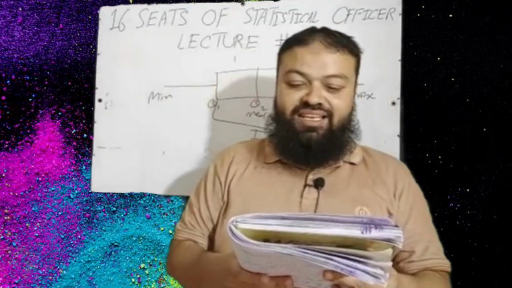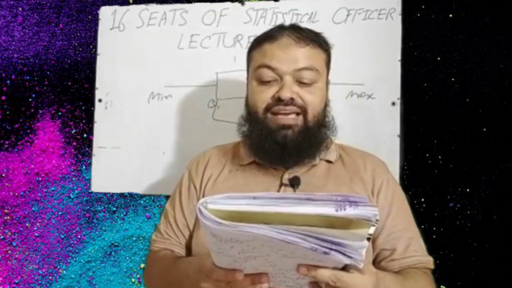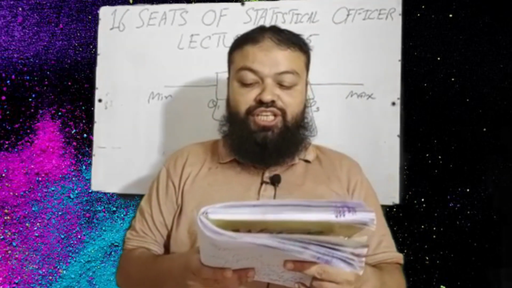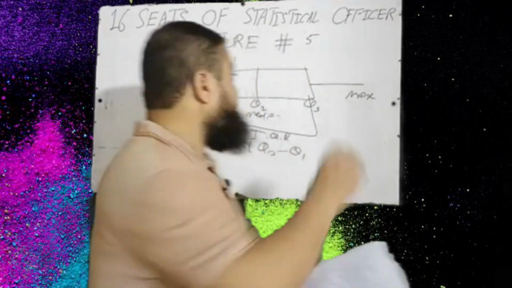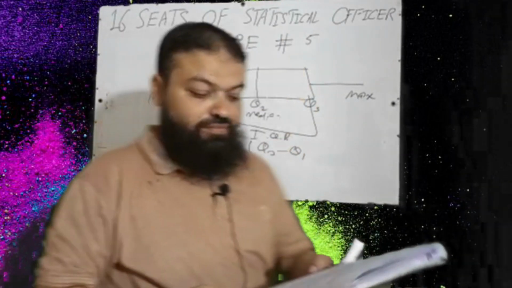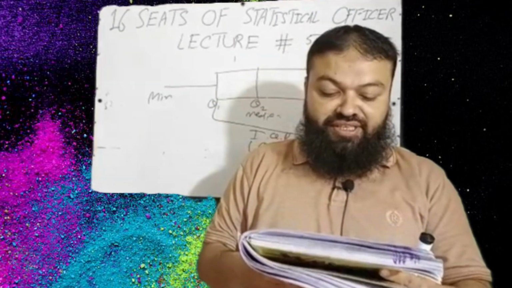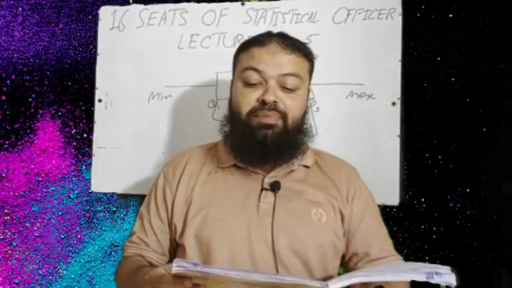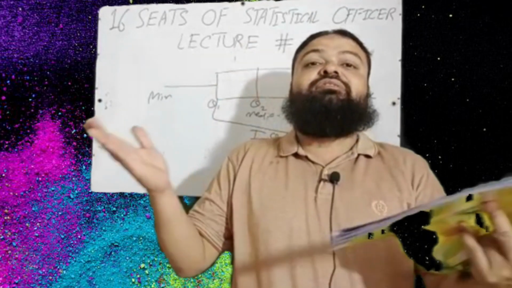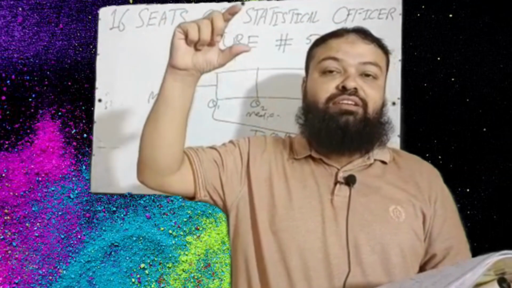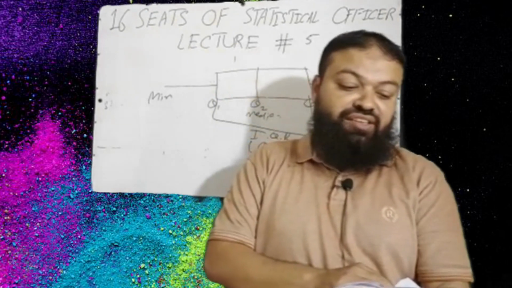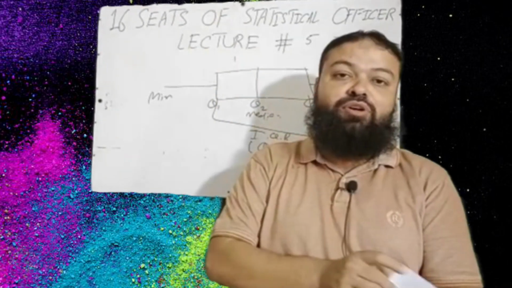Question number 8. If the width of a box in a box plot is very large compared to the rest of the box plot, what does that mean about the shape of the data set? That is the width actually. A. The data are clumped tightly in the middle. B. The data are not symmetric. C. Not enough information to tell. D. The data were very spread out in the middle. That is the correct one. There is a variation in the data about the central value if the width is not the same, if the width is very large compared to the rest of the box plot.